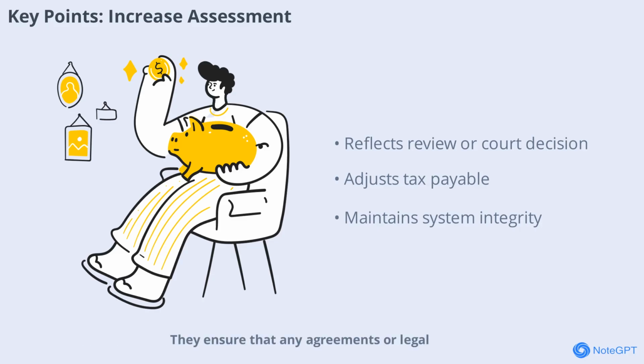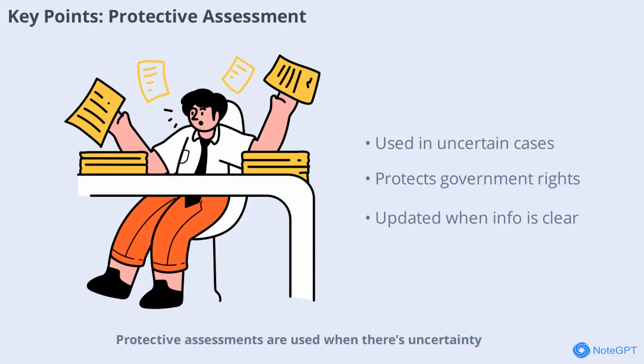They ensure that any agreements or legal outcomes are properly recorded in your tax records. This type of assessment is less common but important for maintaining the integrity of the tax system. Protective assessments are used when there's uncertainty, such as incomplete information or disputed tax treatment. They protect the government's right to collect tax while waiting for clarity. Once the correct details are available, the assessment can be updated to reflect the true liability.